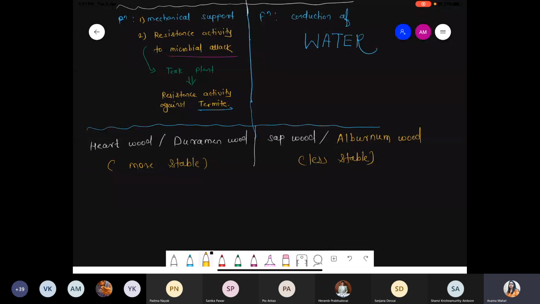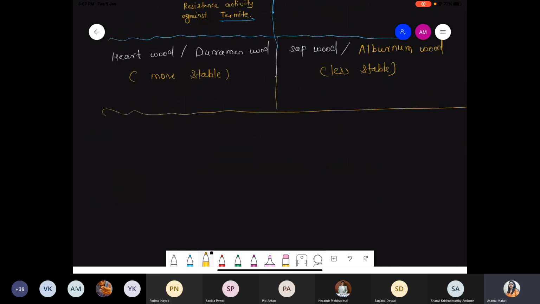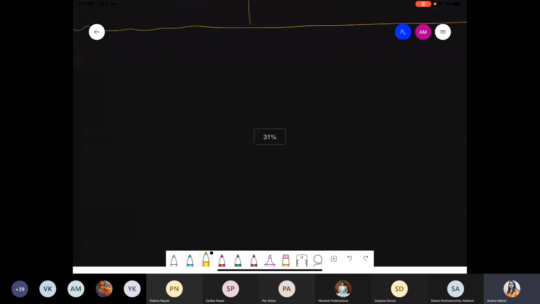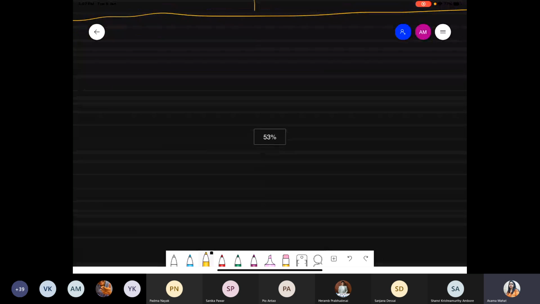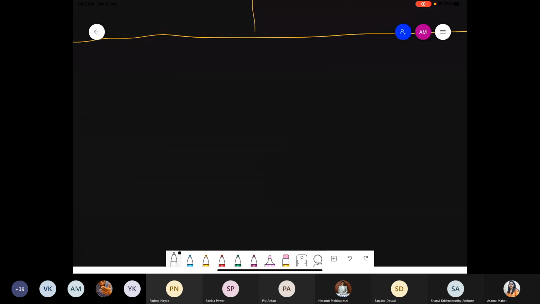Now, next point, we are talking about some important points with respect to hardwood and sapwood, because the vascular cambium part is over. Now we have to start with the cork cambium, but cork cambium is very easy. So first of all, we are talking about what normally happens according to age, when sapwood is converted into hardwood.